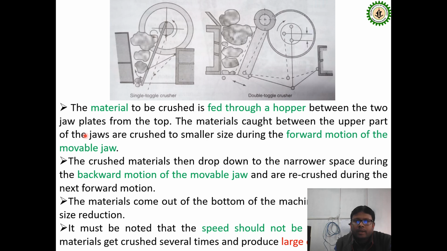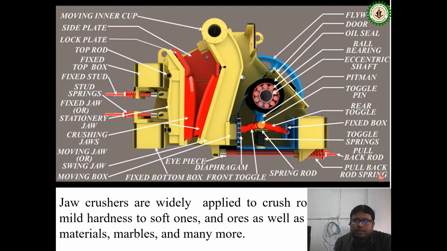This is the schematic: one is the single toggle type, another is the double toggle crusher. The material is fed through the hopper section and the product comes out in this direction. In the double toggle crusher, the product also comes out in this direction. Some criteria must also be maintained: speed should not be very high, so that size reduction is easy. This is the schematic figure. Jaw crushers are widely applied in crushing operations, and the different parts are shown here in detail in this schematic.